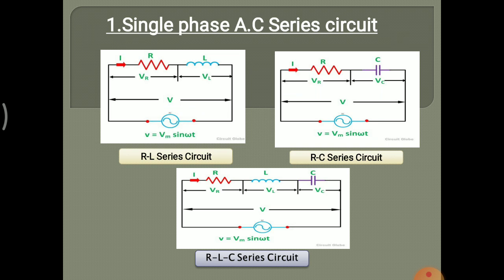This is the series RL circuit. Likewise, in the series RC circuit, resistor and capacitor are connected one after another in series. Series RLC circuit, third image: resistor, inductor and capacitor are connected one after another in series.